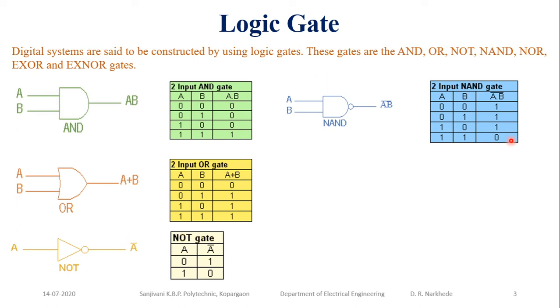So it will give me the output low when all inputs are 1, otherwise my output is 1. Output is low when all inputs are 1, and output is high in all other cases. When any one input is low, my output gets high.